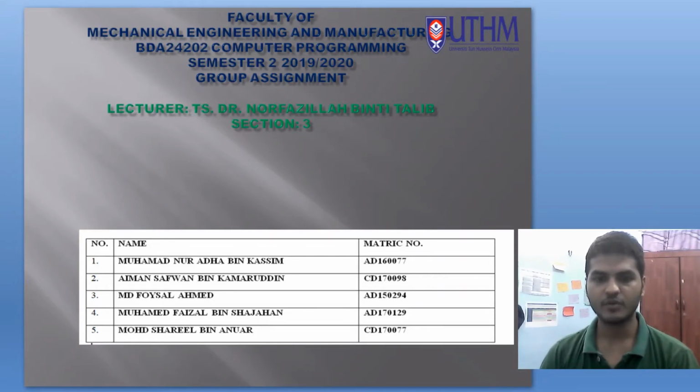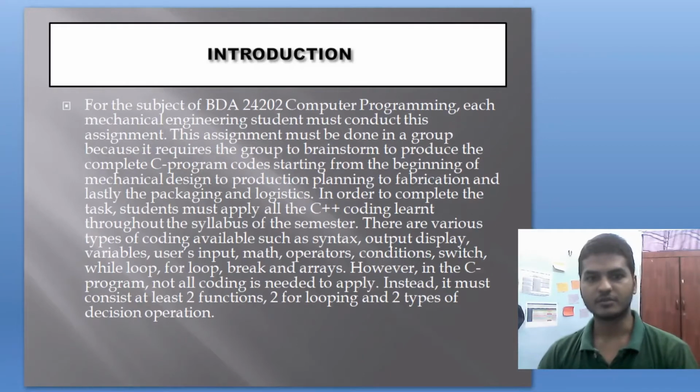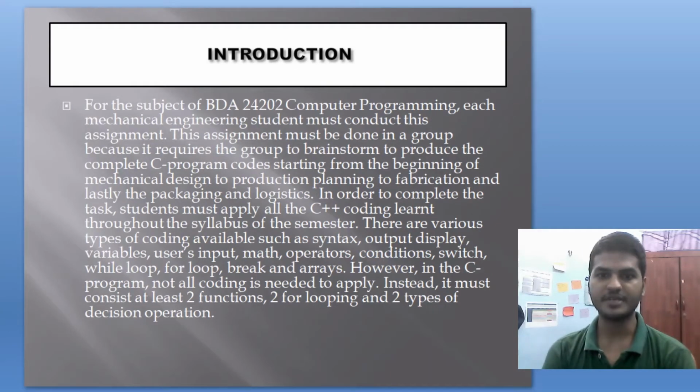Today I would like to talk about our group project. Introduction. For this subject, BDA 242002 Computer Programming, mechanical engineering students must complete this assignment. This assignment must be done in a group because it requires group brainstorming to produce the complete C program code, starting from the beginning of mechanical design to production planning for fabrication, and lastly the packaging and logistics.